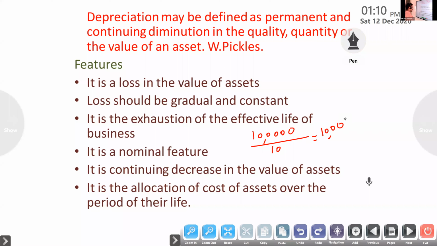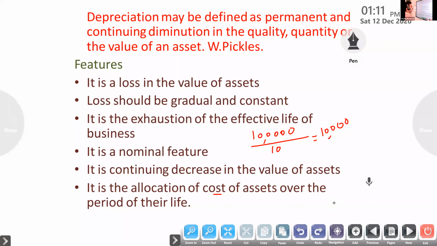It is a continuous decrease in the value of assets. Then it is the allocation of the cost of assets over the period of time. Out of 1 lakh, 10%, that is 10,000, is the allocation of the cost over the period of time.